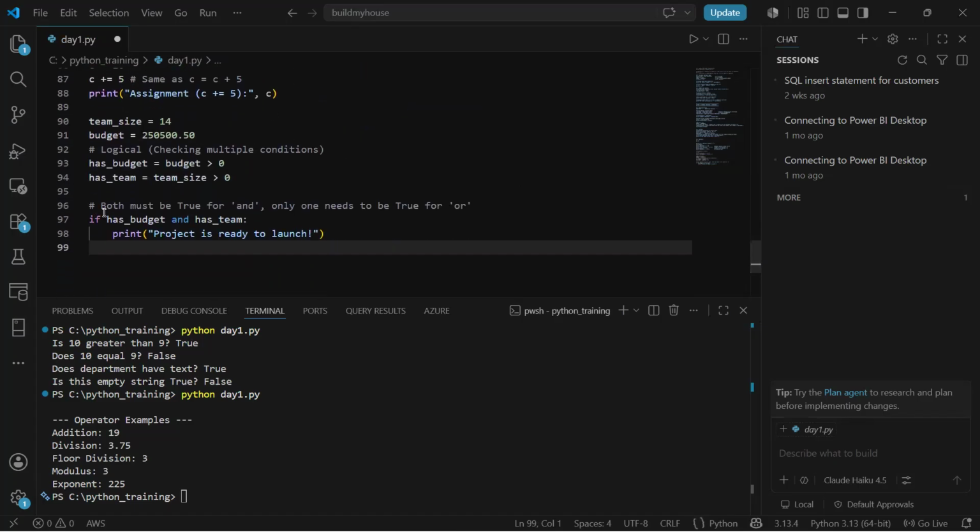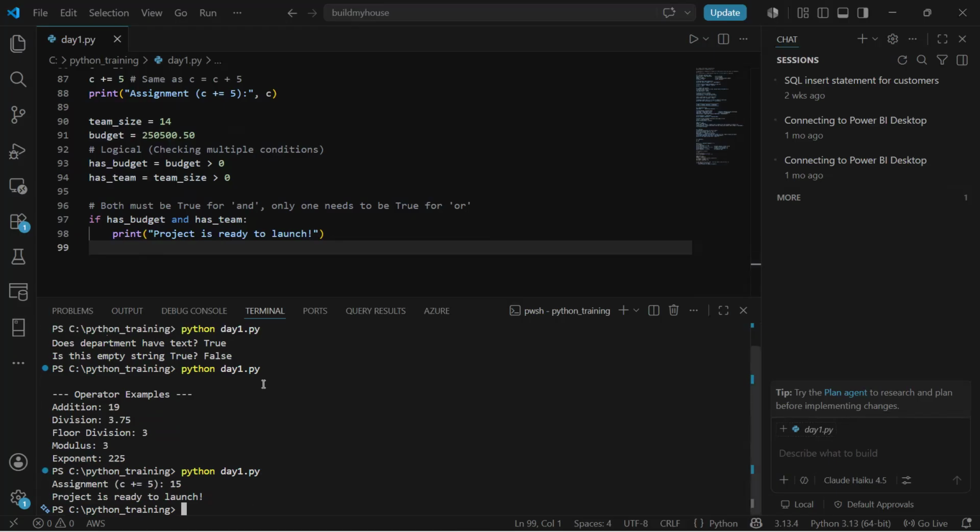Here I'm writing an if condition. If budget and has team, these two variables, which are Boolean variables, then print project is ready to launch. Now if I save and execute, you can see it says project is ready to launch. Since both conditions are true, it is satisfied, and we get the final result.